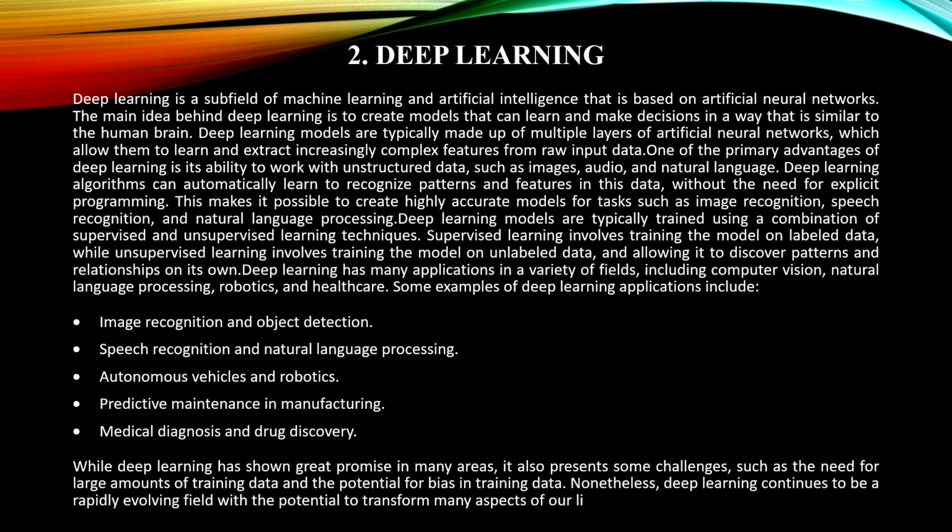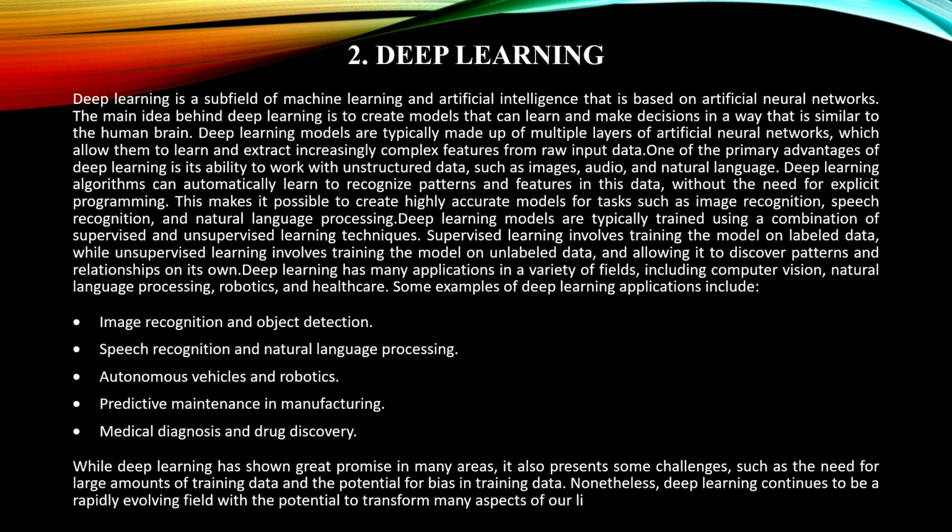So, coming to the main topic, deep learning is a subfield of machine learning and artificial intelligence that is based on artificial neural networks. The main idea behind deep learning is to create models that can learn and make decisions in a way that is similar to the human brain.